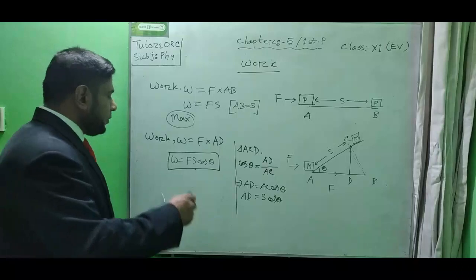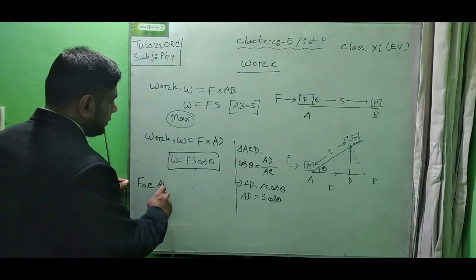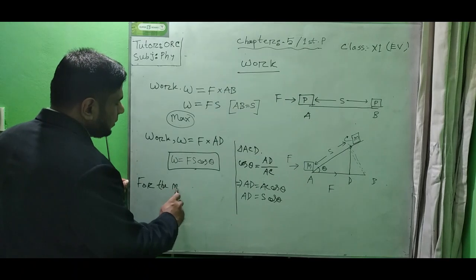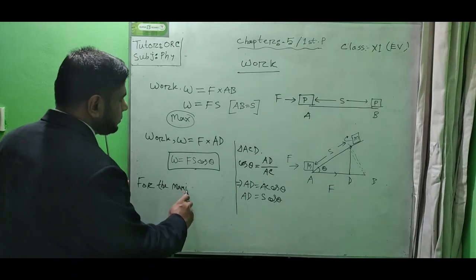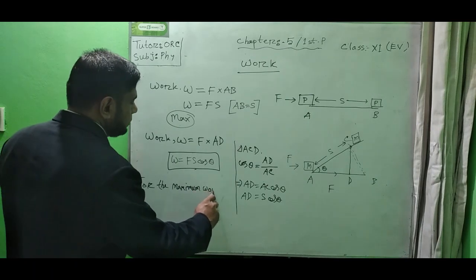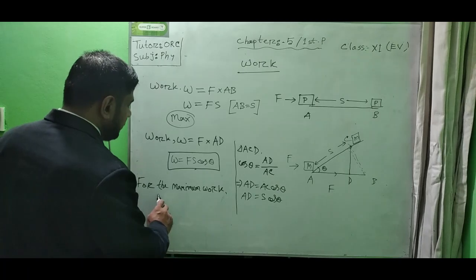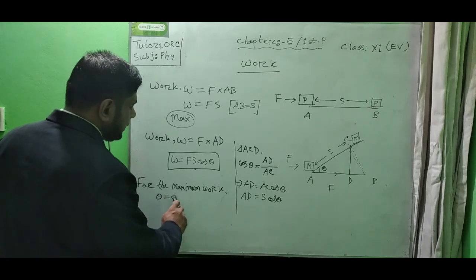So for the maximum work, the value of theta must be 0 degrees.